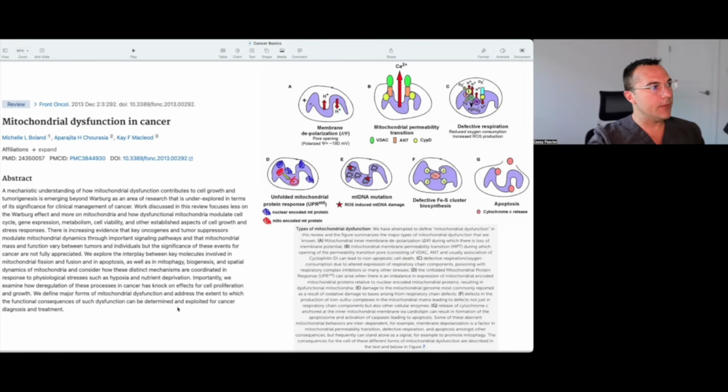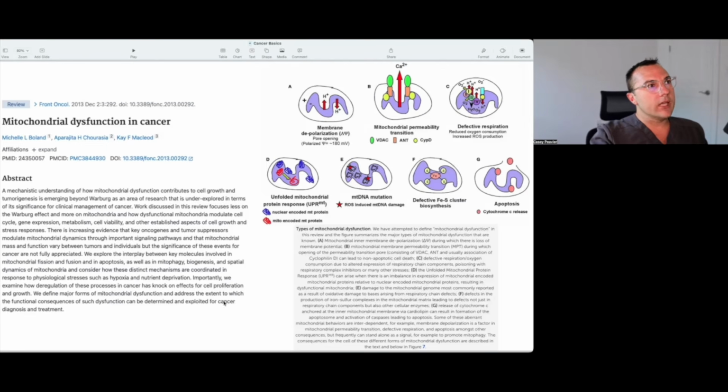and spatial dynamics of mitochondria, and consider how these distinct mechanisms are coordinated in response to physiological stresses, such as hypoxia and nutrient deprivation. Importantly, we examine how deregulation of these processes in cancer has knock-on effects for cell proliferation and growth. We define major forms of mitochondrial dysfunction and address the extent to which the functional consequences of such dysfunction can be determined and exploited for cancer diagnosis and treatment.